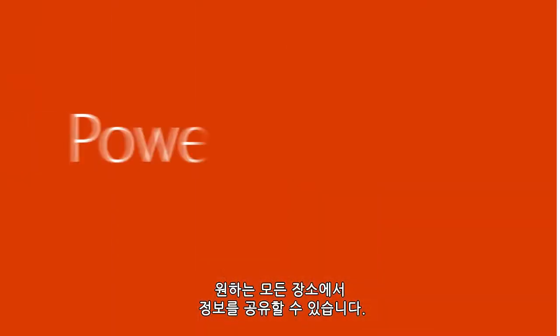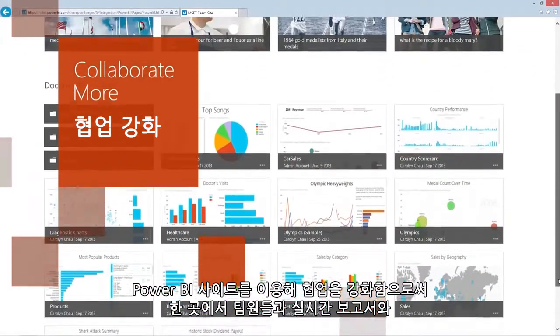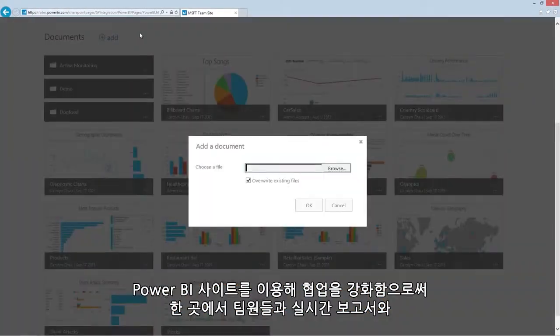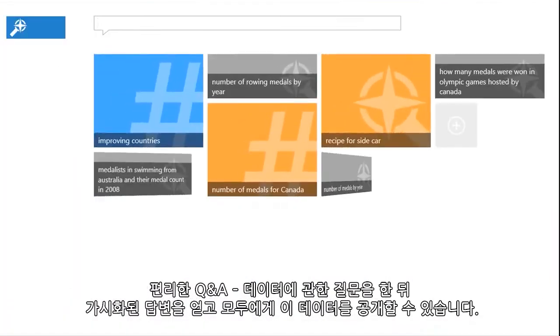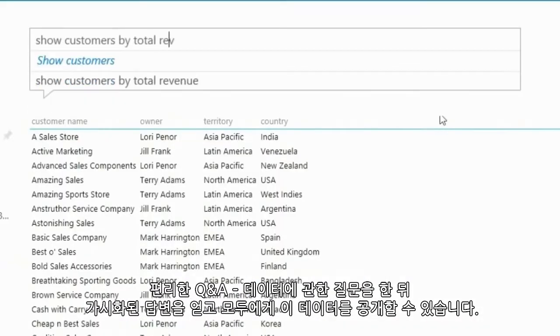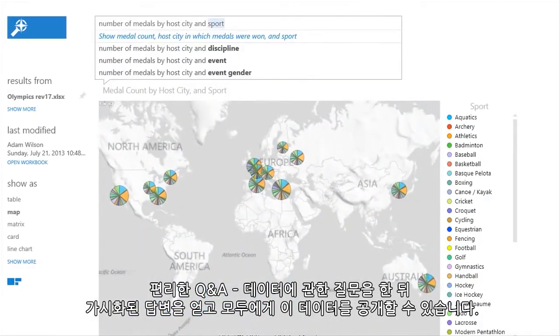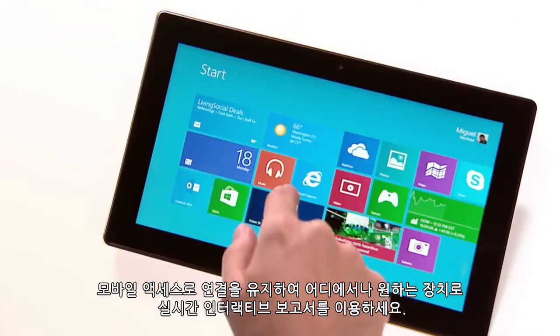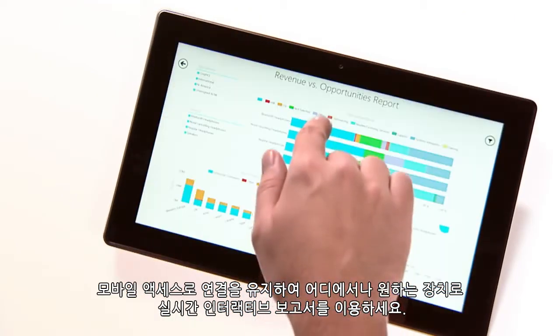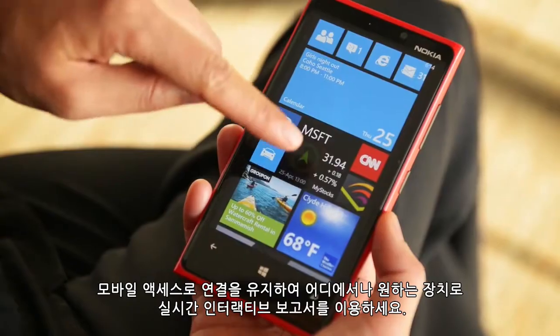Power BI sites help you collaborate more with a single place to share live reports and custom datasets with your team. Dive into Q&A. Just ask a question of your data and get a visualized answer back, bringing data to everyone. And stay connected with mobile access to your favorite live and interactive reports from anywhere on any device.